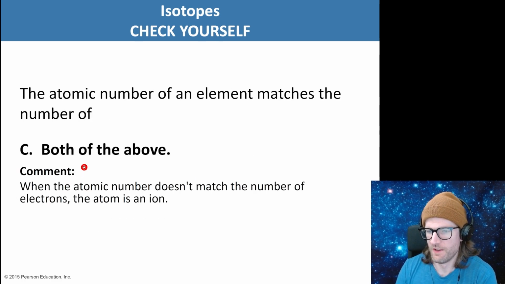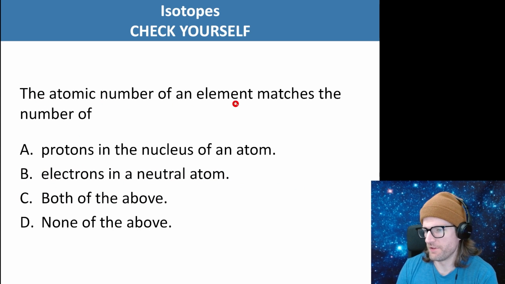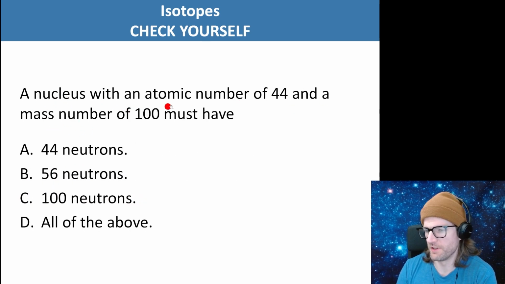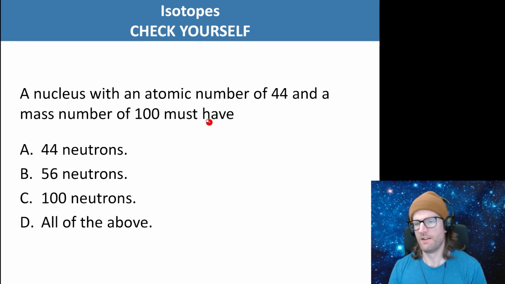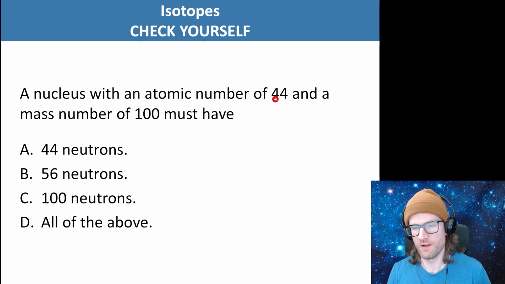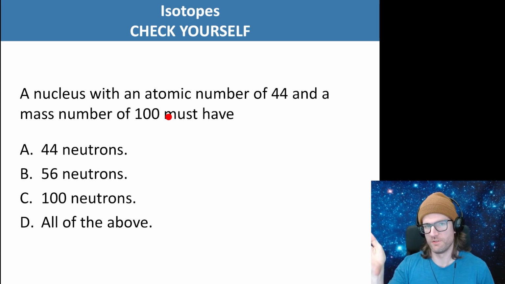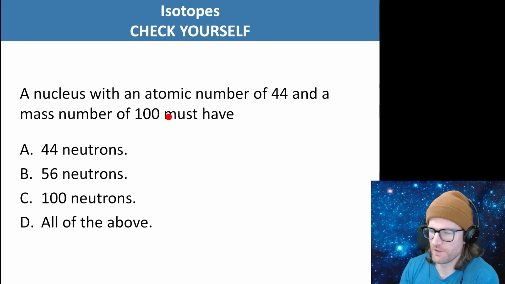Okay. A new atomic number of an element matches the number. Oh, I did that one. A nucleus with an atomic number of 44 and a mass number of 100 must have... So an atomic number is the number of protons. So it's got to have 44 protons. If it has a mass number of 100, that's 100 total protons plus neutrons in the nucleus. So that means there needs to be 56 neutrons in the nucleus.